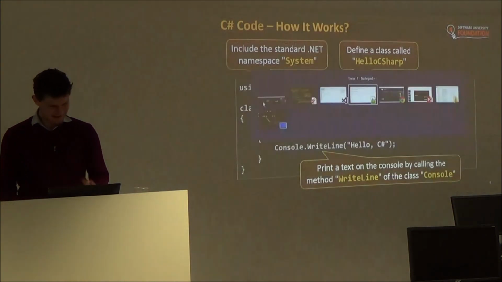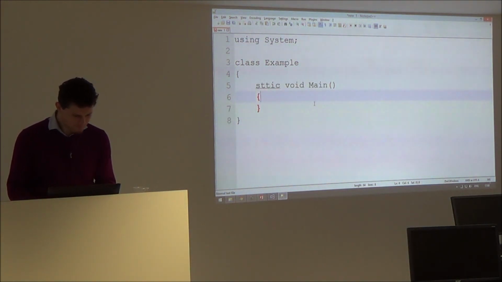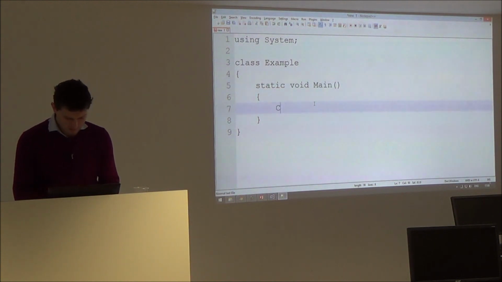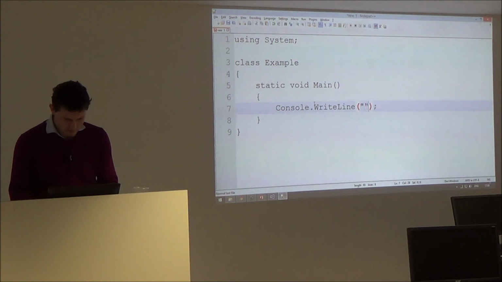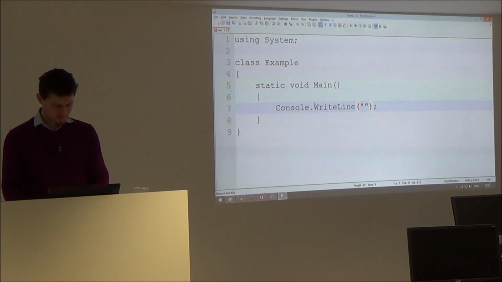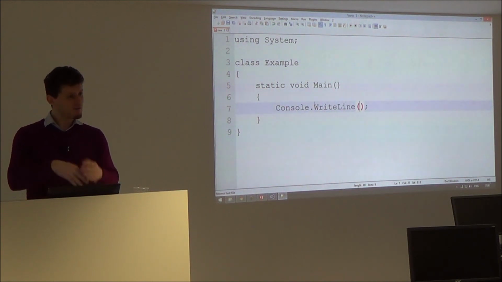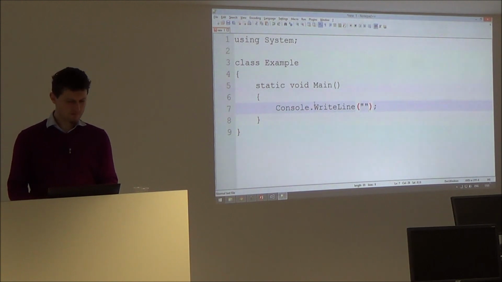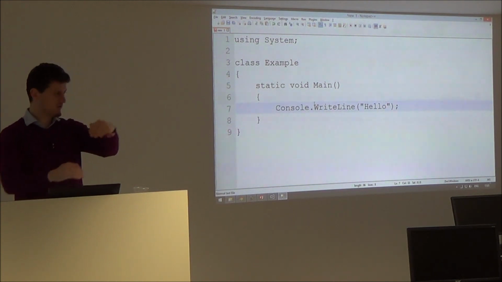Okay, let's return here. Static void main. Shit happens. Console, write line. Shit happens is correct in English, right? Okay. I always press, see what happens. Brackets, semicolon. I return back and fill the text inside. Quotes, return back, and I print something. The idea is to close something immediately after opening it, return back and write your code inside.